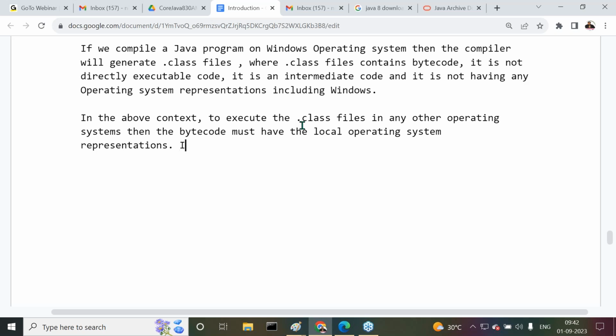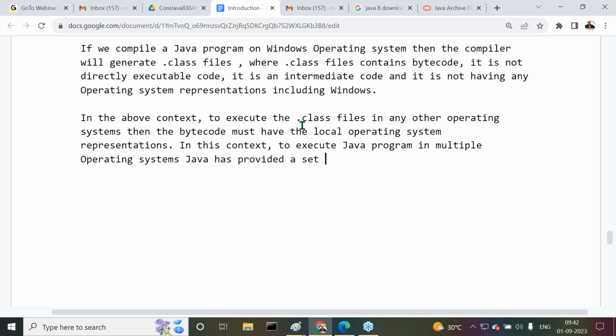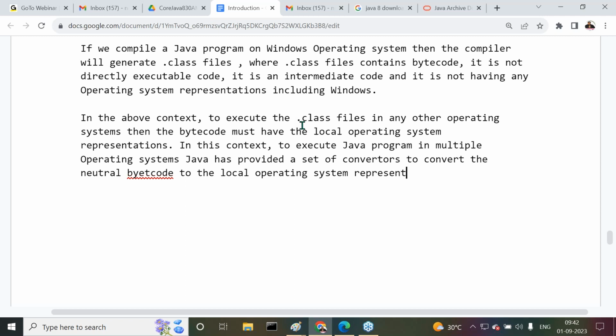Understand my point clearly? In this context, to execute a Java program in multiple operating systems, Java has provided a set of converters to convert the neutral bytecode to the local operating system represented bytecode, that is native code.